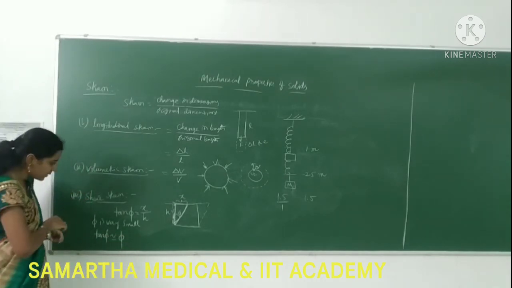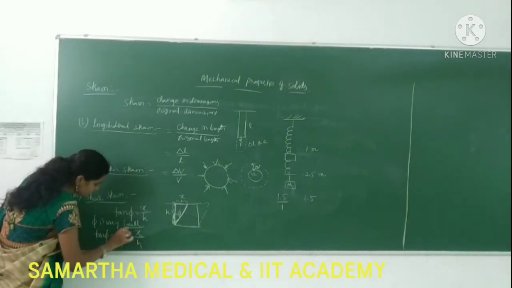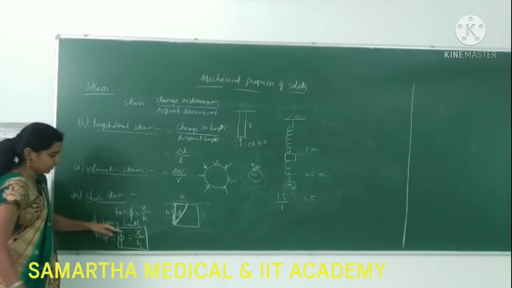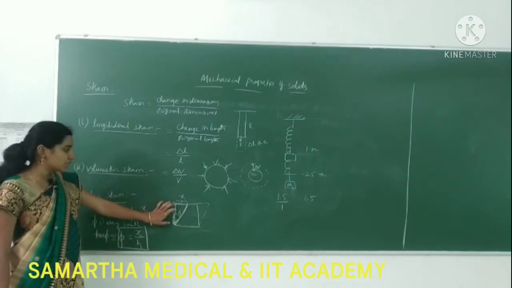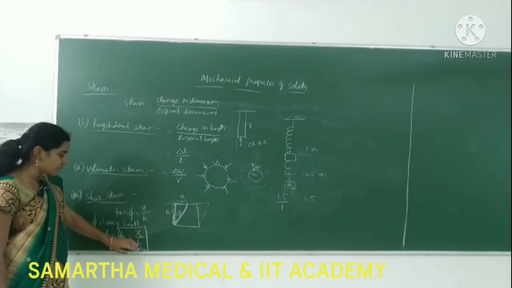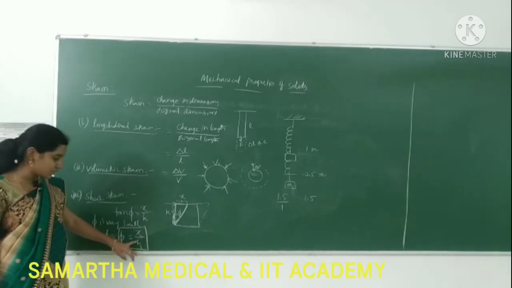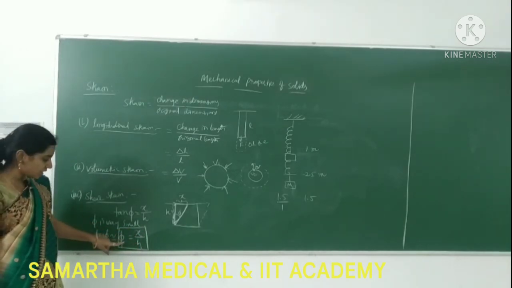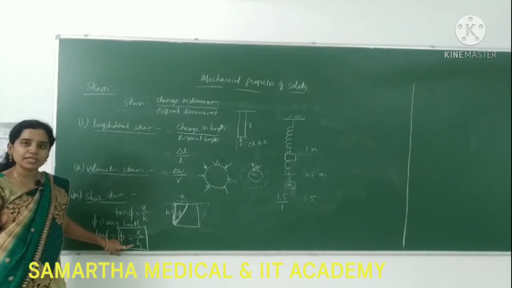Tan phi is equal to x by h. What is x here? Change in the dimension of the top surface. H is the original dimension of this surface. So change in dimensions upon the original dimensions is called what? Strain. So shear strain will be denoted by phi. Phi is equal to x by h.